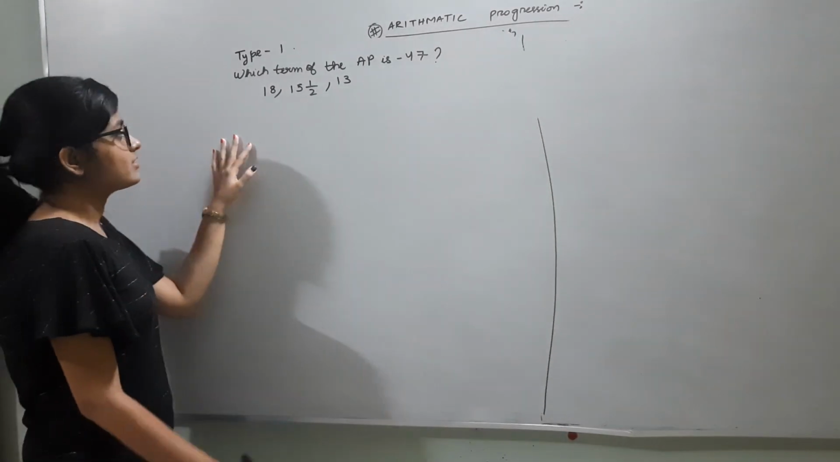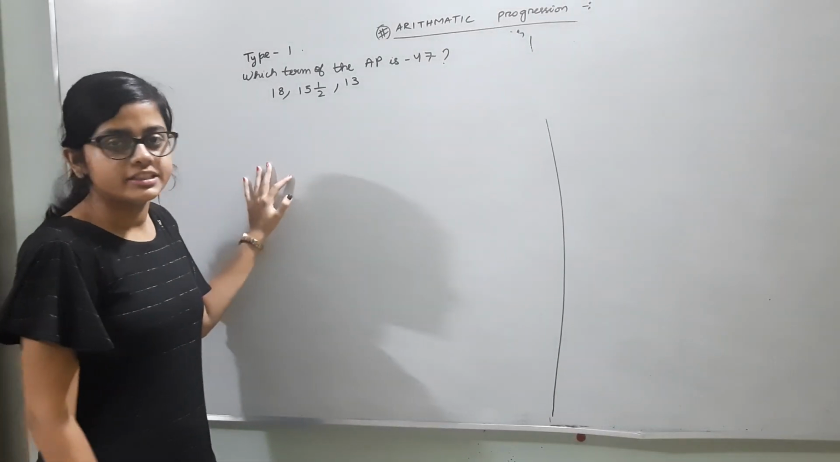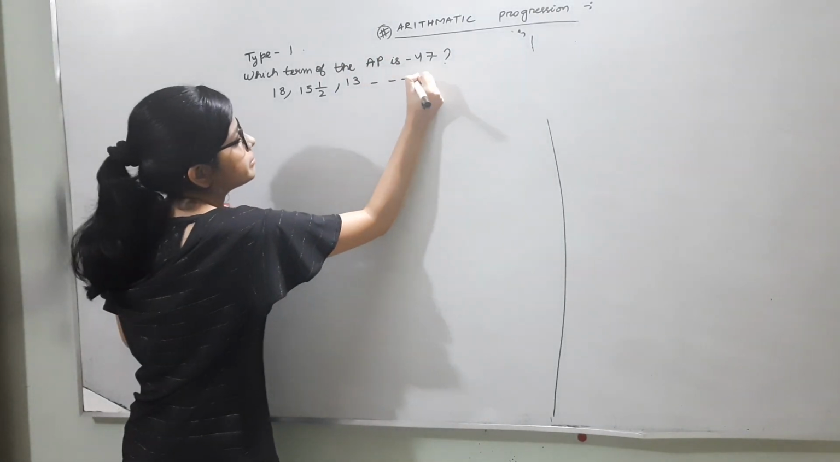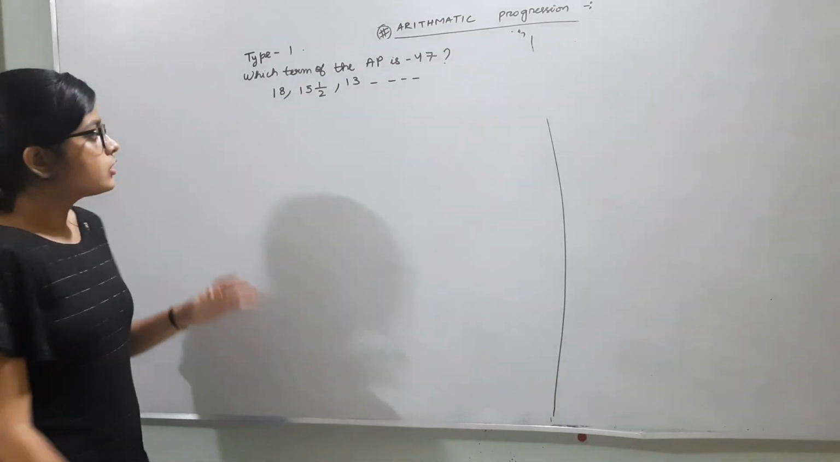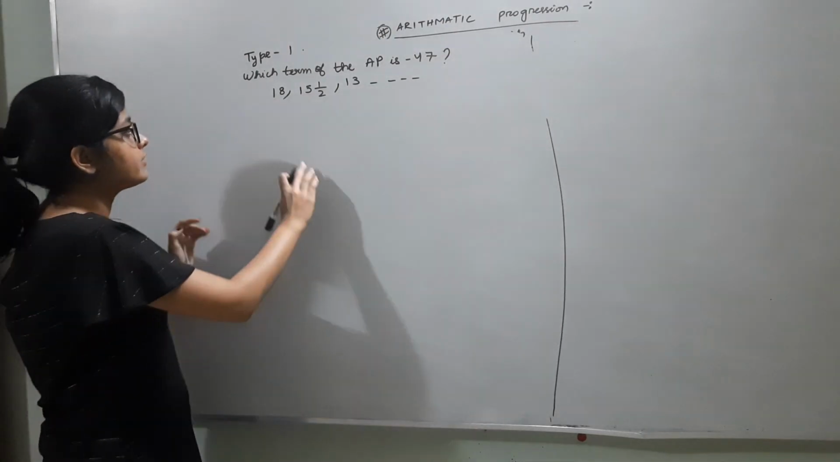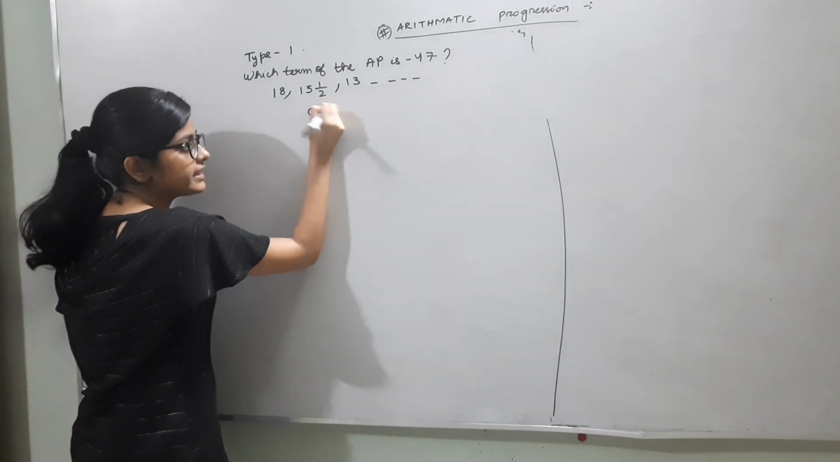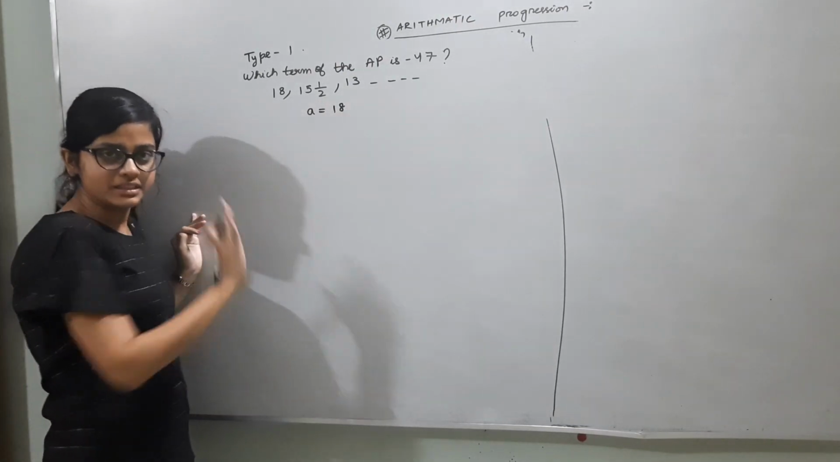So the first question: which term of the AP is minus 47? The AP is given as 18, 15 1 by 2, 13 and so on. So how to solve this? First of all, we need to make a note of the first term of the AP. A is equal to 18. We denote the first term as A.